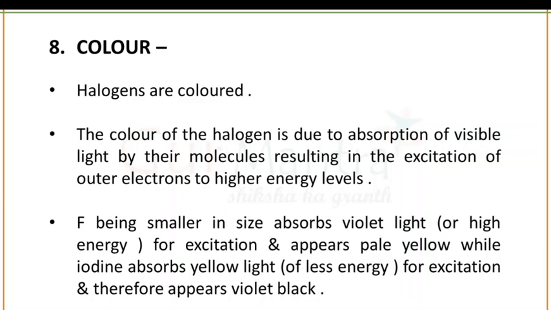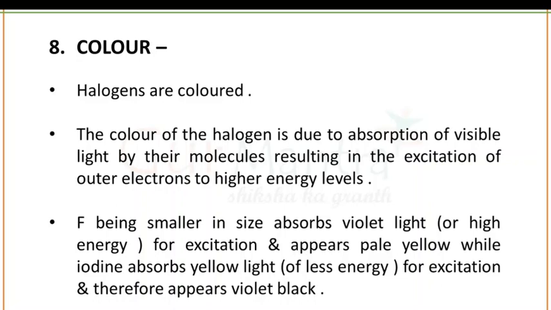Halogens can show different colors. Why? Because halogens can absorb visible light by their molecules, resulting in the excitation of their outer electrons to jump from one shell to another. When they jump from one shell to another, they absorb some light, and when they come down to the next shell, they lose some energy and emit color.